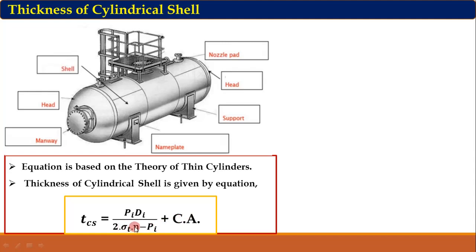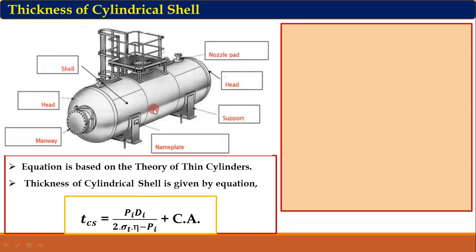This efficiency of weld joint is considered because, as we know, this is not made from a single plate; it is made from a number of plates and these are joined by the welding process. So weld joint efficiency must be considered. Again, we have subtracted the internal pressure Pi from the denominator.